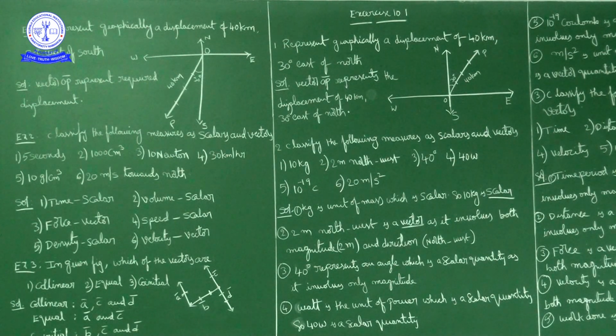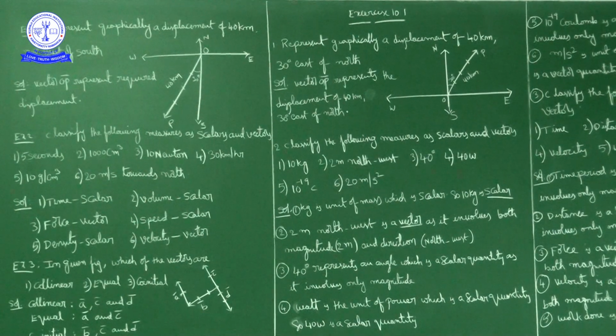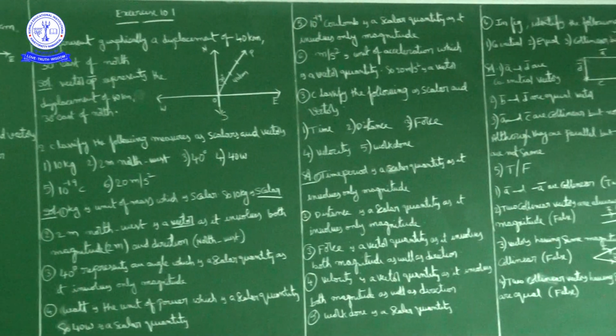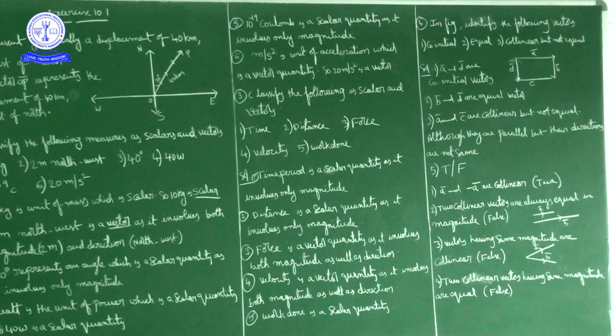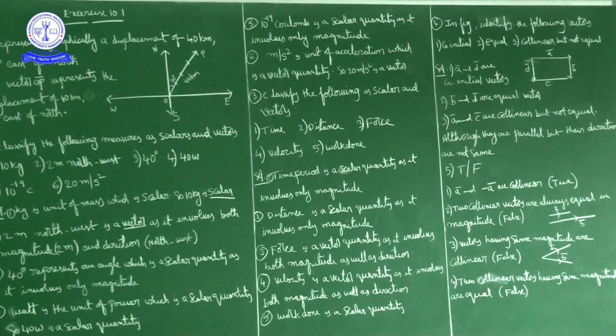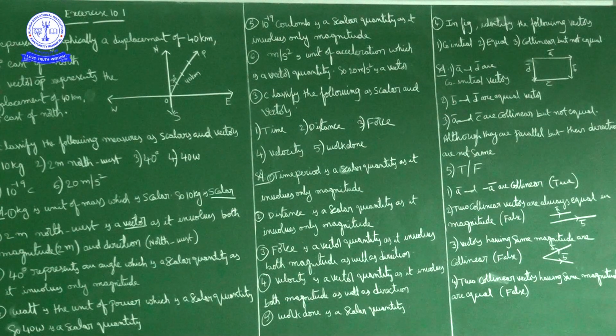Okay, so next one, 10 power minus 19 coulomb. Coulomb is a scalar quantity because it involves only magnitude. So 10 power minus 19 coulomb is a scalar quantity.